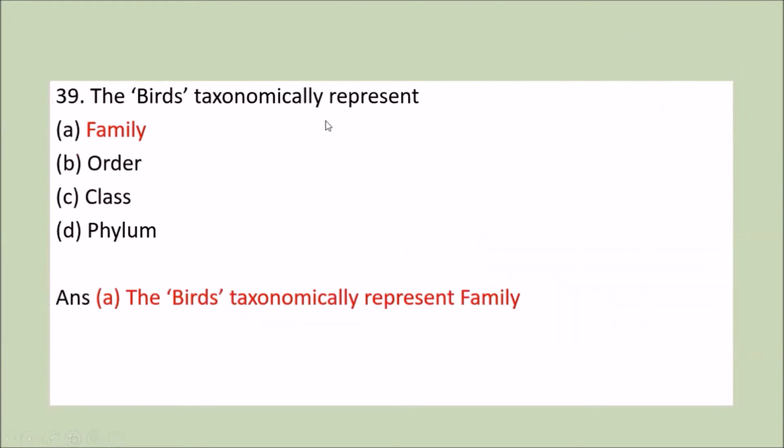The birds taxonomically represents family, order, class, phylum. We know that the birds, they represent family, that is option A.